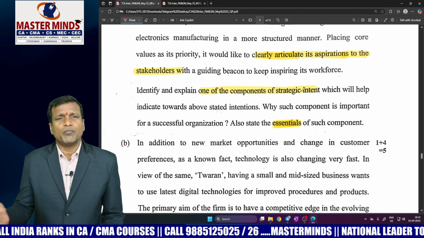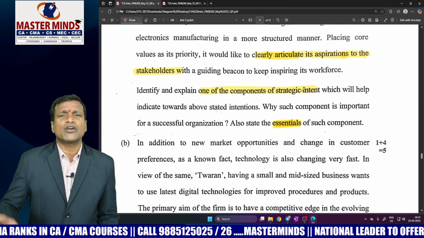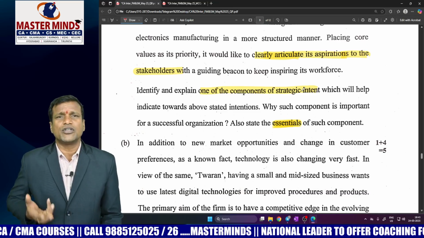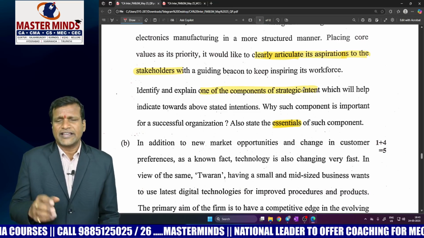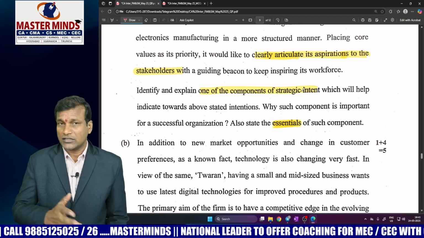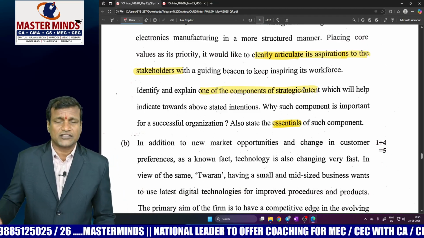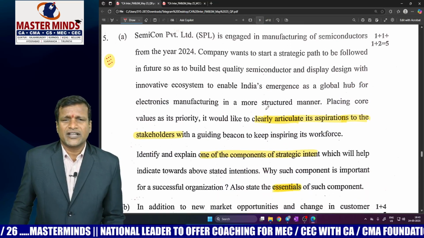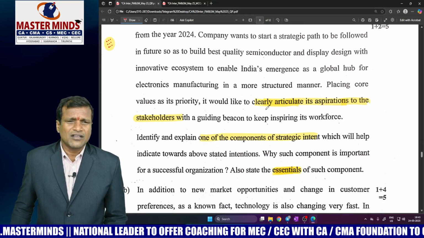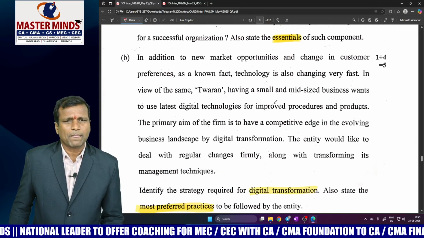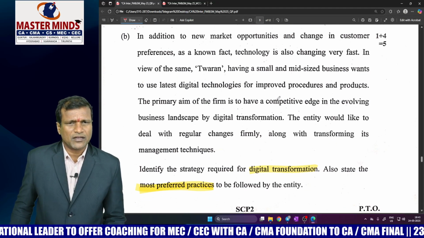Why is vision so important? Without vision, we cannot progress at all, because this beautiful statement called vision provides direction to the organization. And he has asked for the 4 essential components to prepare a very good vision statement, starting with the acronym DICE. D stands for and so on. It's a fairly easy question, right? Clearly articulating aspirations to stakeholders is the keyword to be highlighted by the students.